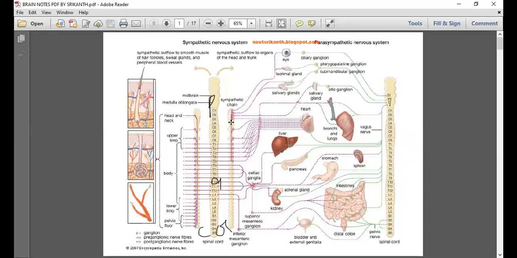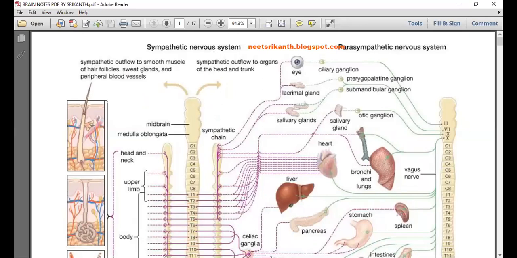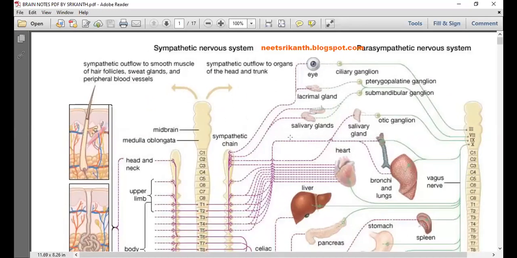Okay, so why should we write? Let me show you first of all. This is spinal cord. So that means you have to see there. Let me go for it, like a duster in the classroom, we have to erase always. So let me zoom this to understand much better. I'm zooming here.